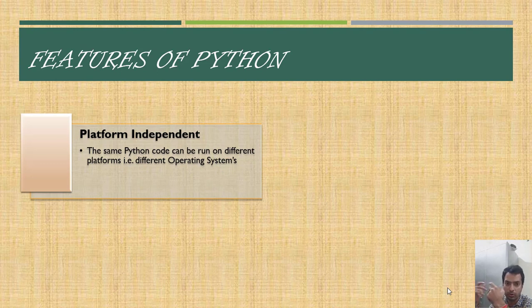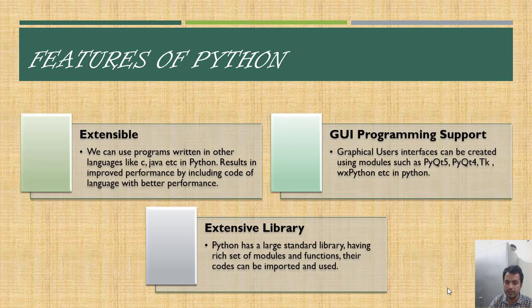In the same way, the bytecode could be executed on any operating system. So the code once written could be executed irrespective of what operating system we are using. If I've written code on Windows, I could just execute that code on Linux as well. There is some intermediate code which we can use on the other systems, and that is the bytecode. We can also run that on Mac as well. So we can run the Python code on other operating systems, other platforms as well.